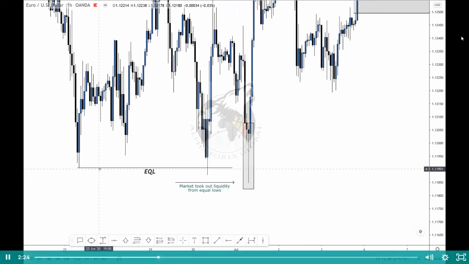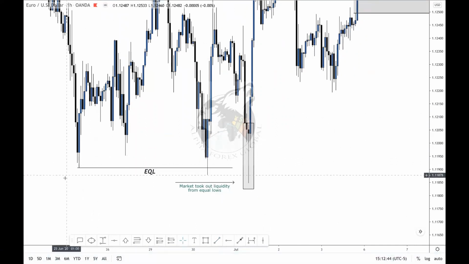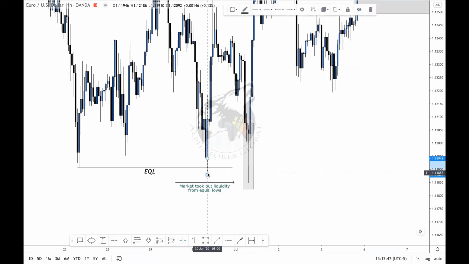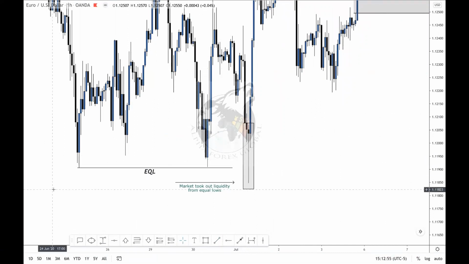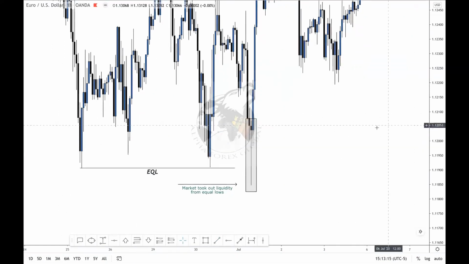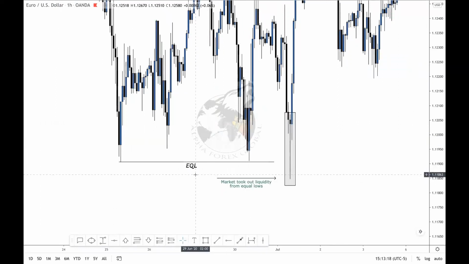now this will not be an equal low, because the present low pushed past the previous low. For it to be an equal low, the present low must be above this one or equal to it. So that's just a point to know with equal lows, and it's the same for equal highs. If the present high pushes past the previous high, then it's not an equal high, it is just another high.